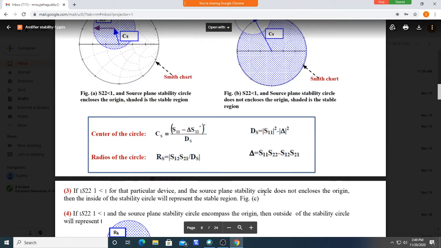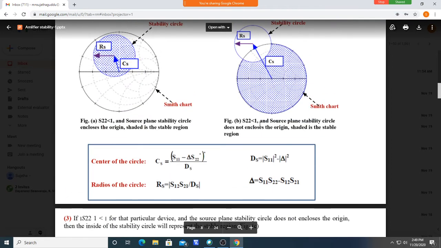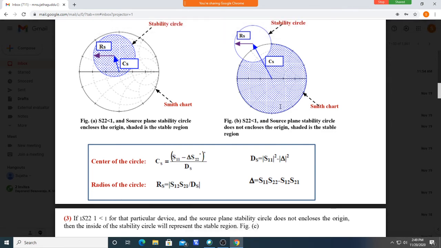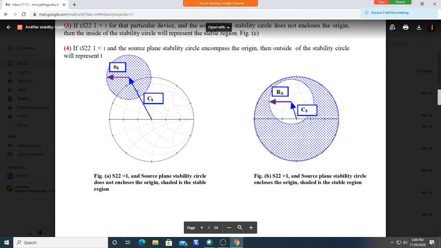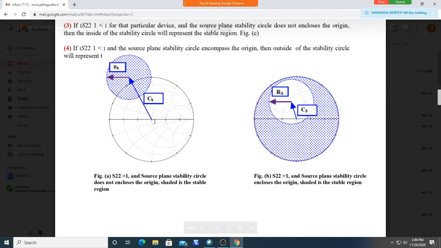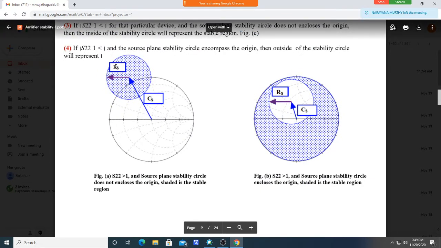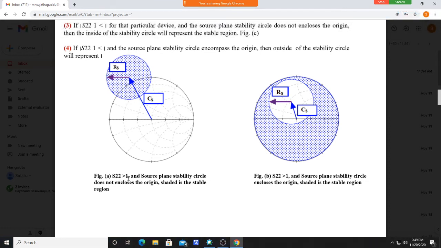But here, S22 is less than 1, stable is outside the stability circle. Outside values, whatever exists, they are stable. But here, the stability circle doesn't enclose the center, but the stable region is inside this stability circle if S22 is greater than 1.